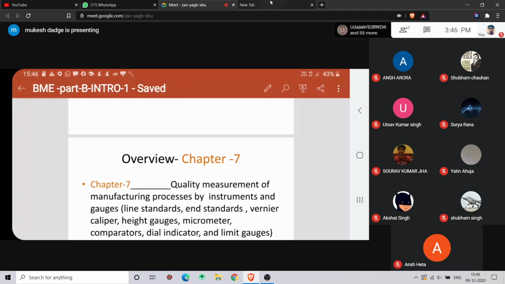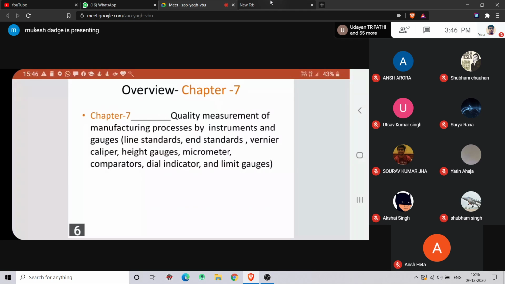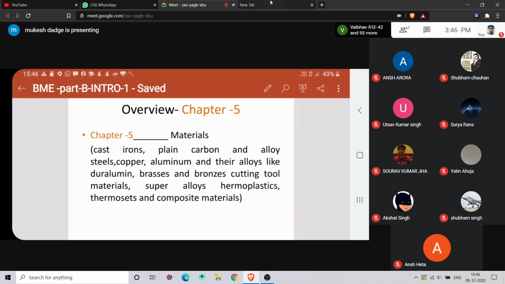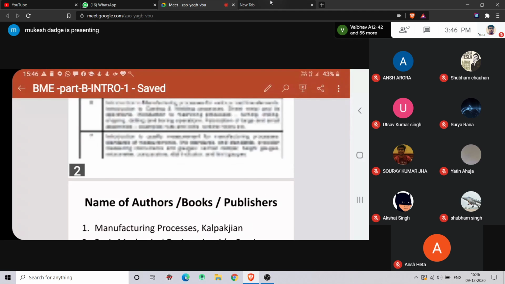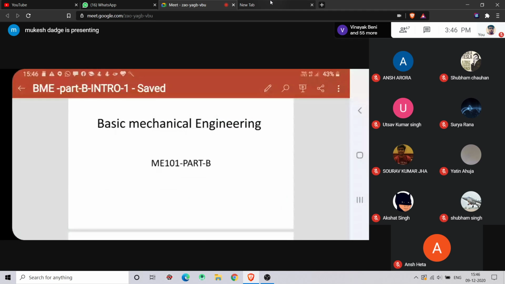So this is all about your chapter number 7. Another thing is the marks distribution. There will be 50% weightage for part A and 50% weightage for part B. Keshri sir might already have told you about the marks.